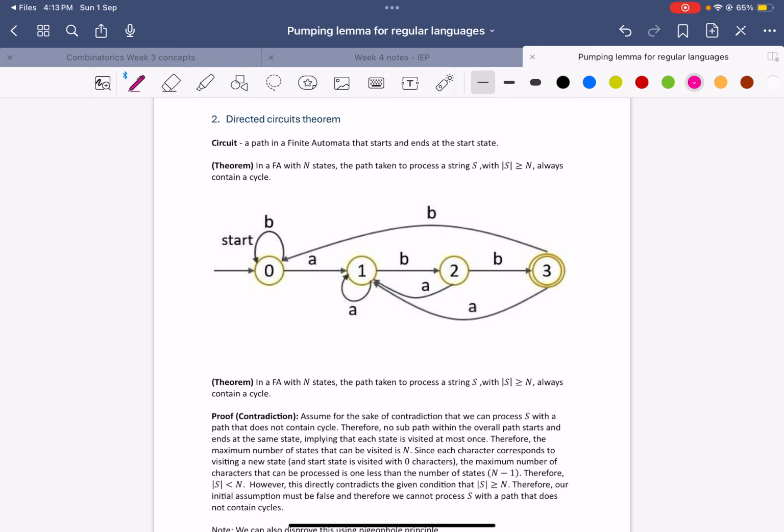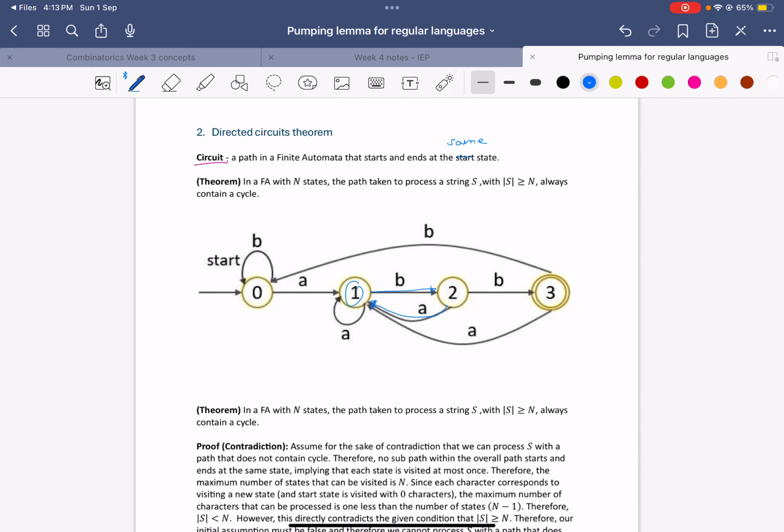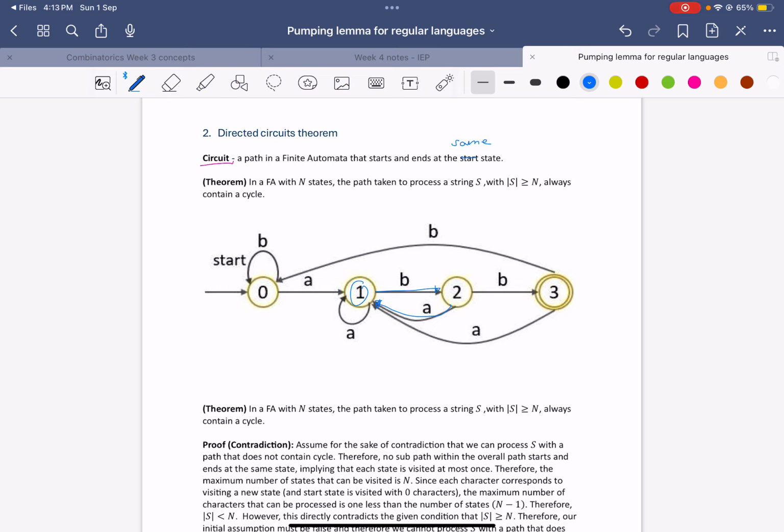But before we look into the theorem, let's understand what a circuit is. A circuit is a path in a finite automata that starts and ends at the same state, not start state, at the same state. So let's take a look at a cycle in here. For example, if I'm at state 1 and I process B, then A, I come back to state 1 again. That's a cycle, right? So it's a path within a finite automata that starts and ends at the same state.